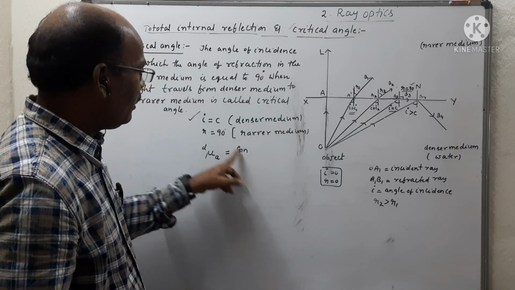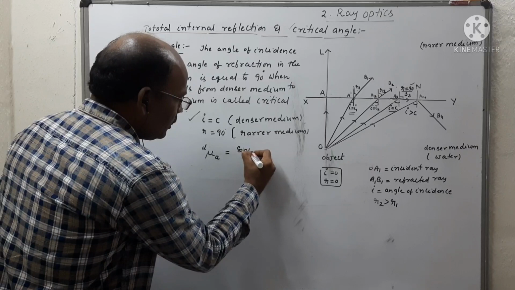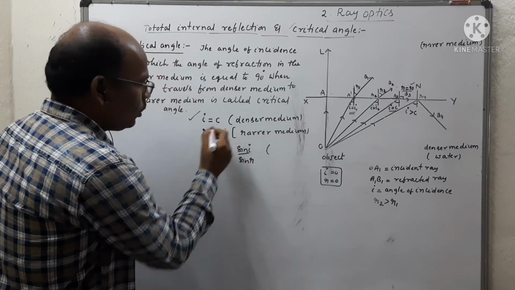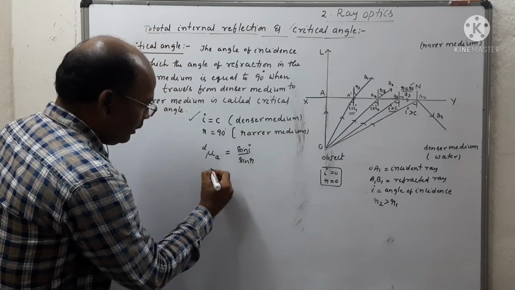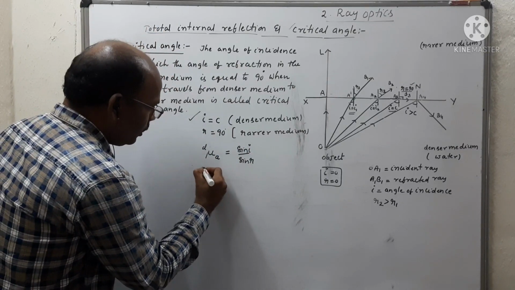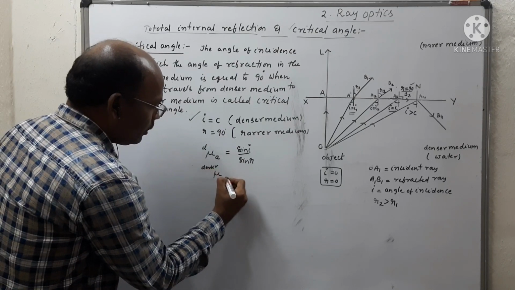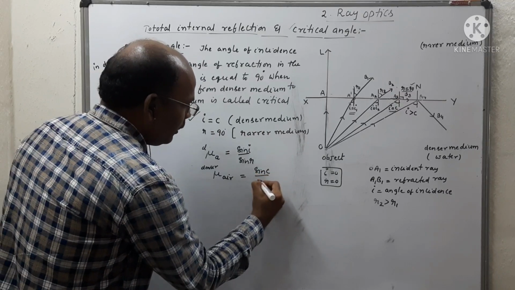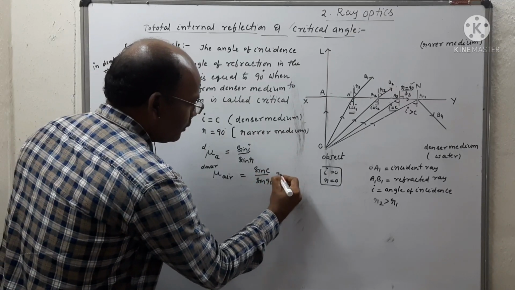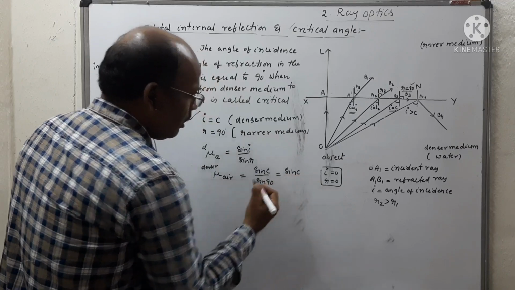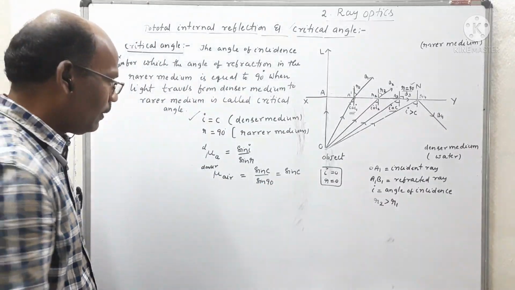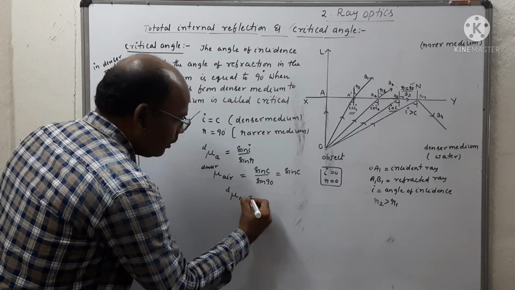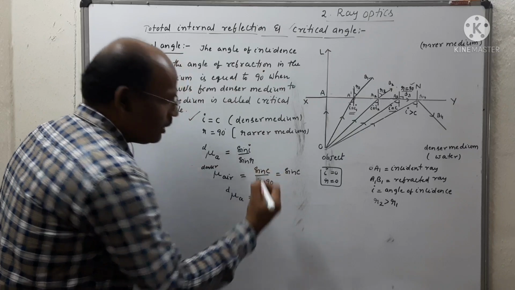What is the value of sin i? Sin i by sin r, where i is equal to C and r is equal to 90. So we can write mu denser to air is equal to sin C by sin 90, that is equal to sin C, where sin 90 is equal to 1. Then we can write mu denser to air is equal to sin C.